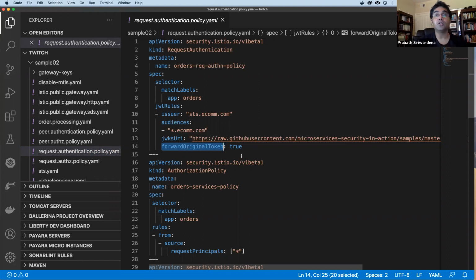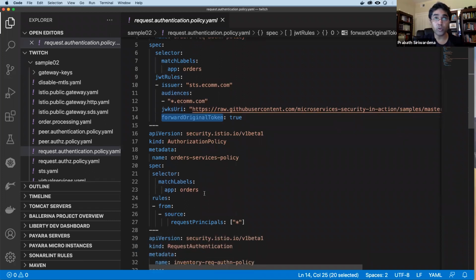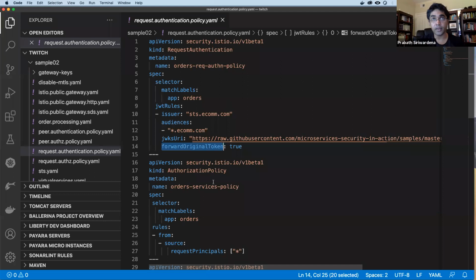Now one thing in Istio is, even if you enforce a request authentication, if there's a JWT in the request and it is not valid, Istio will block the flow. But if there's no JWT in the flow, it will let the request hit the service, right? To prevent that, along with the request authentication, you also need to define an authorization policy. So request authentication will validate what's in the JWT. If there's no JWT, it will let it go.